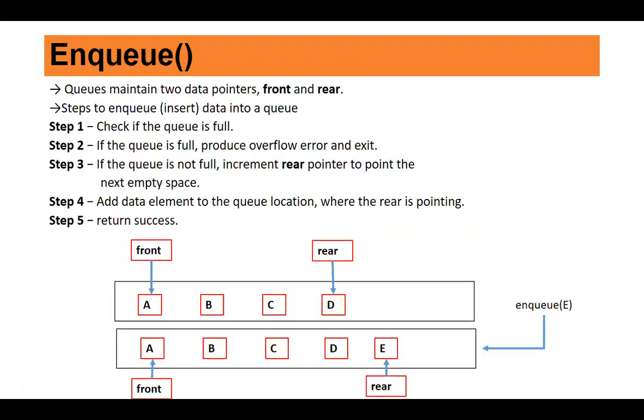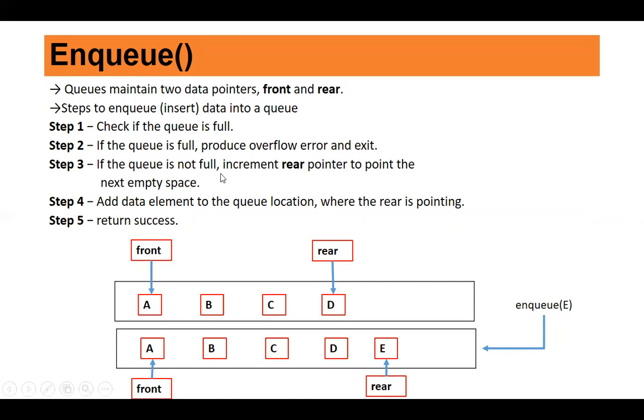So let us look at the key operations in detail. NQ, that is nothing but insert. So the queue maintains two data pointers, we already know front and rear. Now, what are the steps you use in the NQ operation? The very first step is to check if the queue is full, if you're working with a static implementation. If the queue is full, then you produce an overflow error and exit.